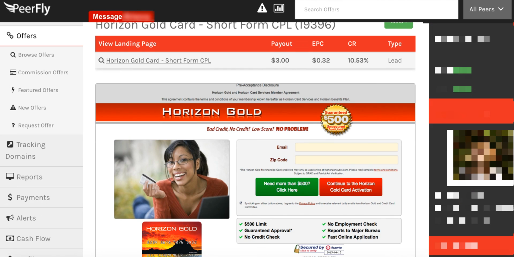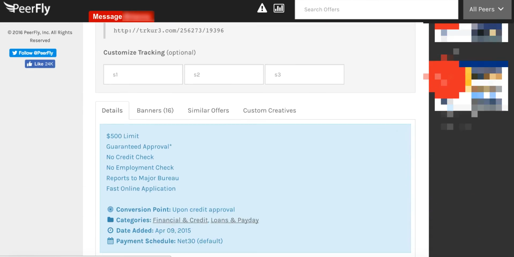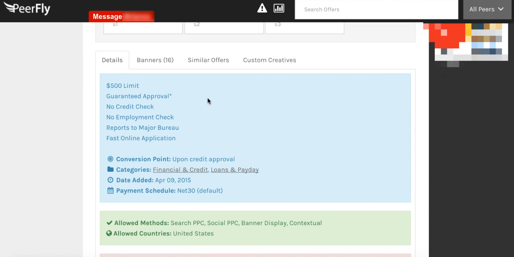If you come down and look at the terms and conditions of this offer, you will be able to see everything in detail, and you will have this information in PeerFly. Particularly, you will see something called conversion point upon credit approval. Majority of the times, you give the visitor a link and the visitor clicks in, and the card might not be approved, or the credit might not be approved for him.